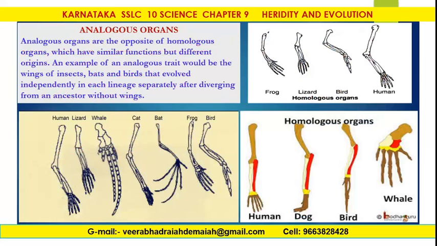What are analogous organs? My dear friends, analogous organs are the opposite of homologous organs, which have similar functions but different origins. Origins of species different. An example of an analogous trait would be the wings of insects, bats, and birds that evolved independently in each lineage separately after diverging from an ancestor without wings. In this one, human, lizard, whale, cat, bat, frog, bird, all are from different origins.